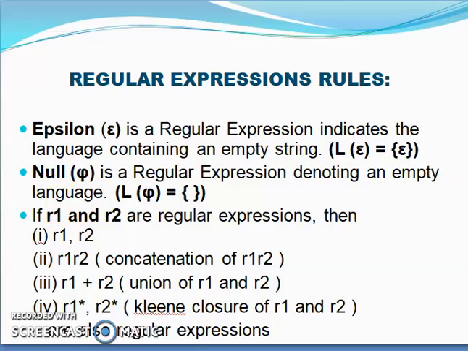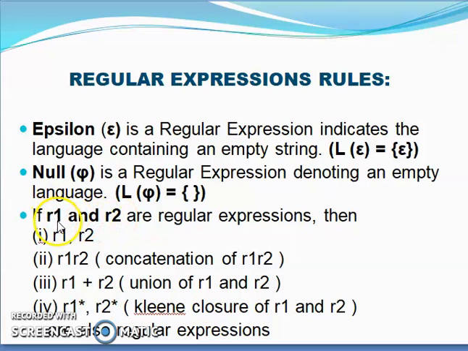Now the question arises: how can we write a regular expression which describes a particular language of a given automata? Epsilon in itself is a regular expression. Even the null character is also a regular expression. There is a difference between epsilon and null. Epsilon means the string is empty, but the language contains epsilon. Null means the language is null, there is no string present in the language.